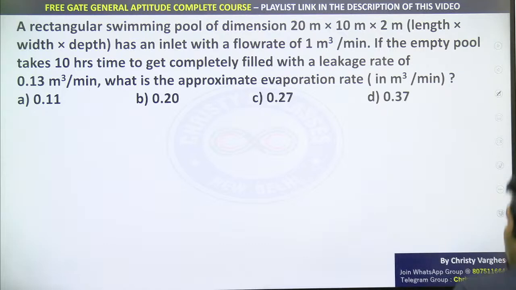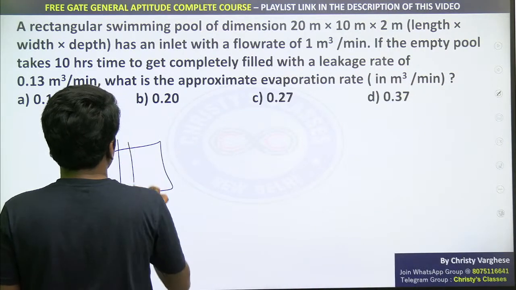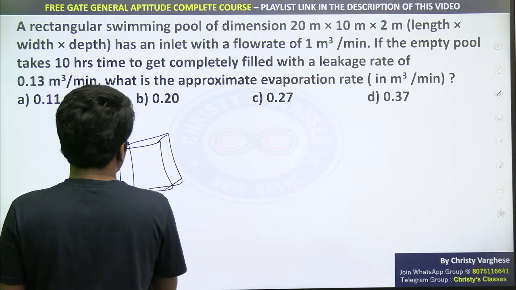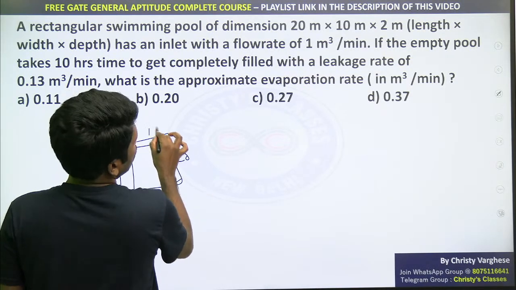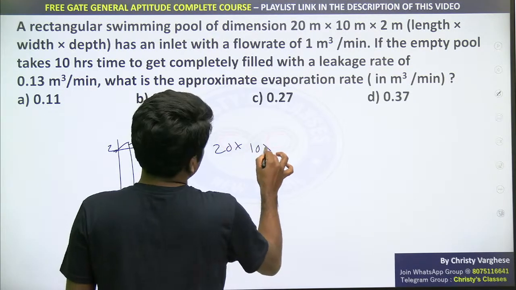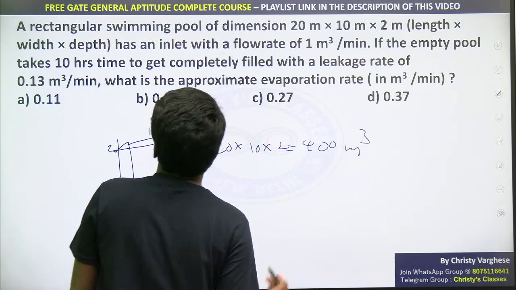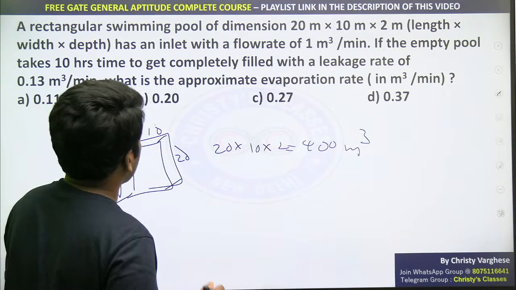Okay, I'll start explaining. A rectangular swimming pool of dimension 20 meter into 10 meter into 2 meter. So, like the previous question, 20 into 10 into 2. That means the volume is 20 into 10 into 2, that is 400 meter cube. 400 meter cube is the volume of water that it can accommodate.